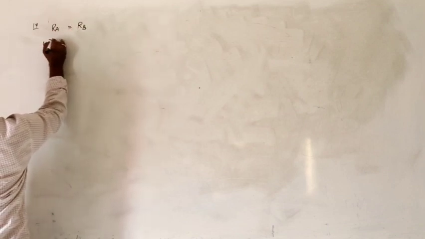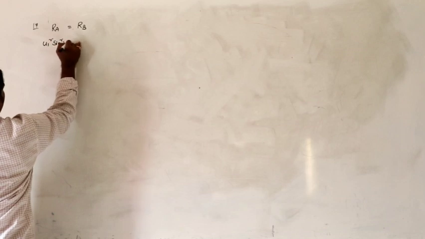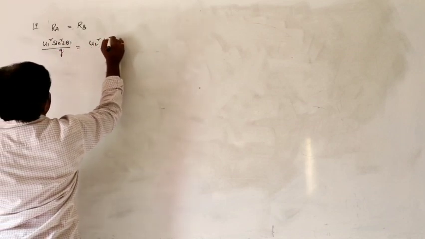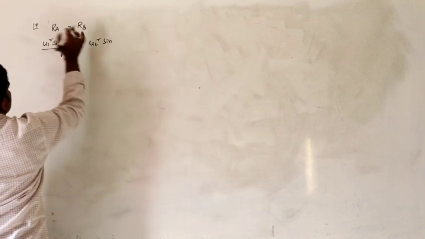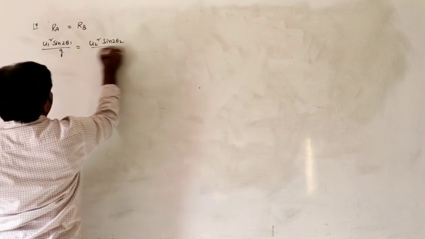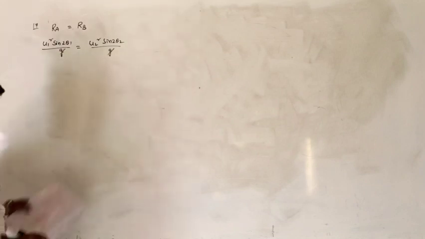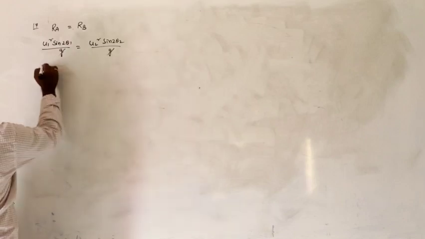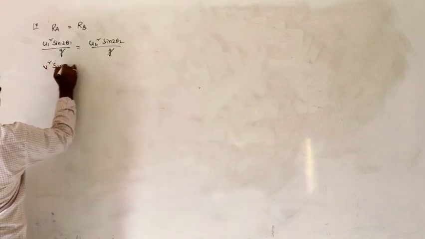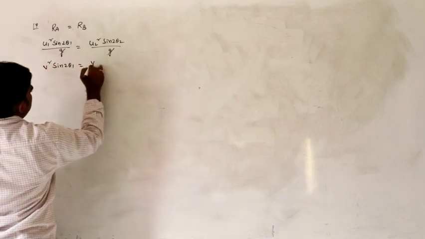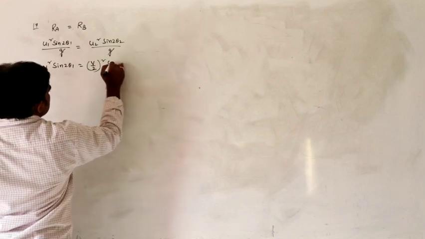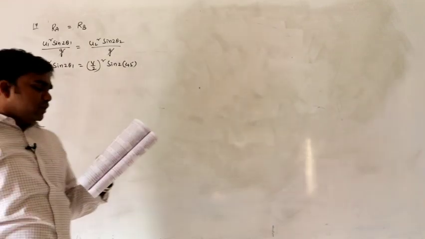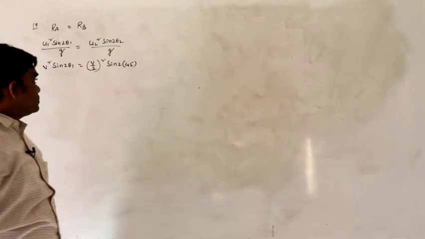So that is u1 square sin square 2 theta 1 divided by g is equal to u2 square sin 2 theta 2 divided by g. g gets cancelled. A is projected with velocity v. So v square sin 2 theta 1 is equal to v by 2 whole square, sin 2 into 45, because the second body B is thrown at an angle of 45 degrees.